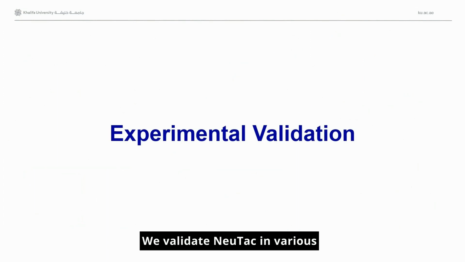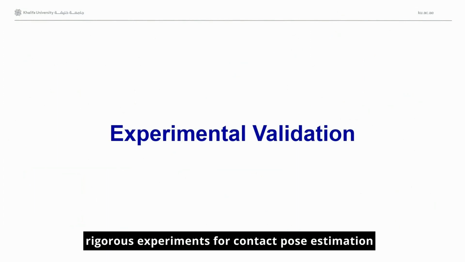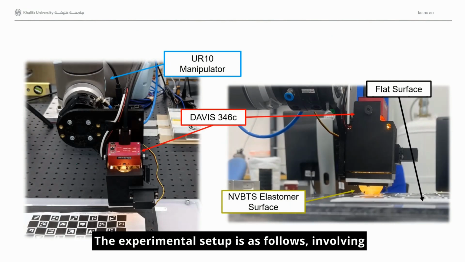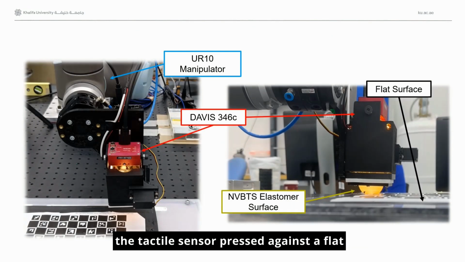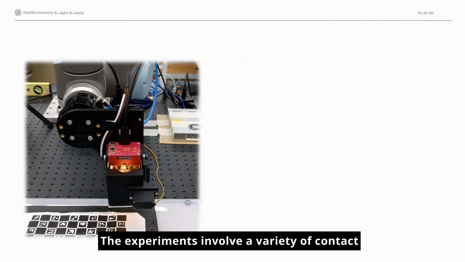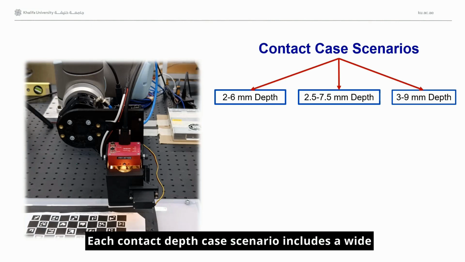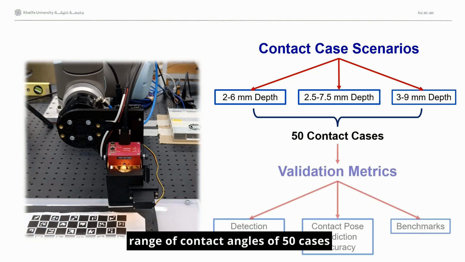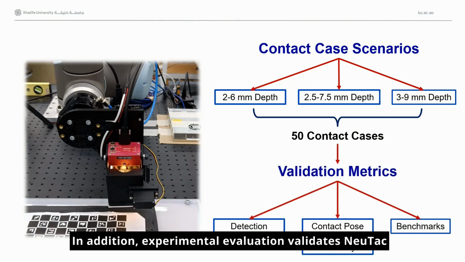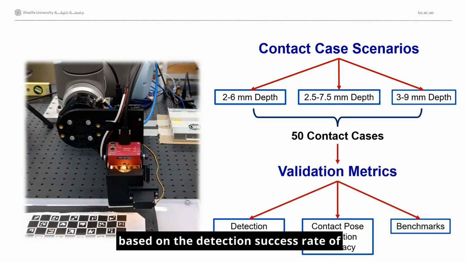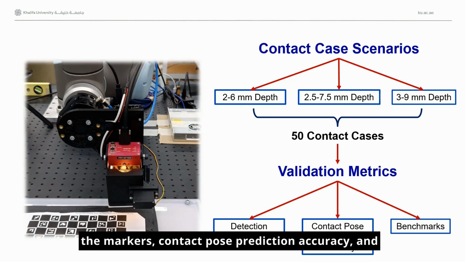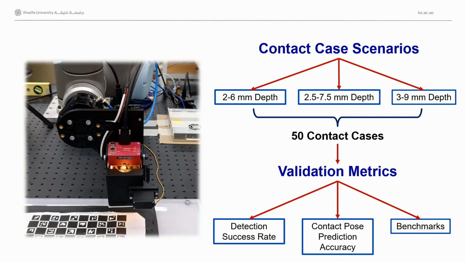We validate NeuTac in various rigorous experiments for contact pose estimation. The experimental setup is as follows, involving the tactile sensor pressed against a flat surface using the UR10 manipulator. The experiments involve a variety of contact cases with a range of contact depths. Each contact depth case scenario includes a wide range of contact angles, 50 cases. In addition, experimental evaluation validates NeuTac based on the detection success rate of the markers, contact pose prediction accuracy, and benchmarks against state-of-the-art methods.